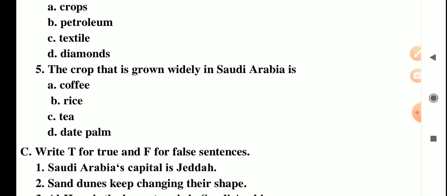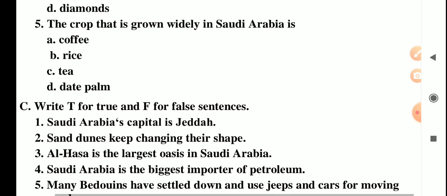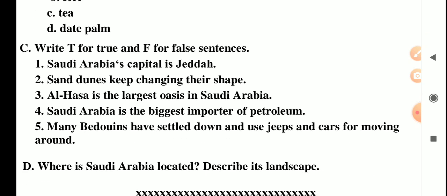Five is, which crop is grown widely in Saudi Arabia? Then true or false: pause here and write the true or false, five are given here. Also, where is Saudi Arabia located? Describe its long landscape. So this is the end of the chapter. I hope you understand better. Thank you.